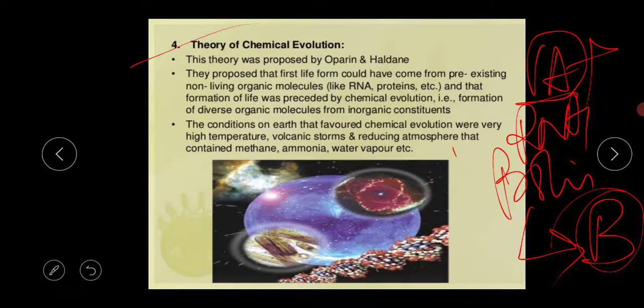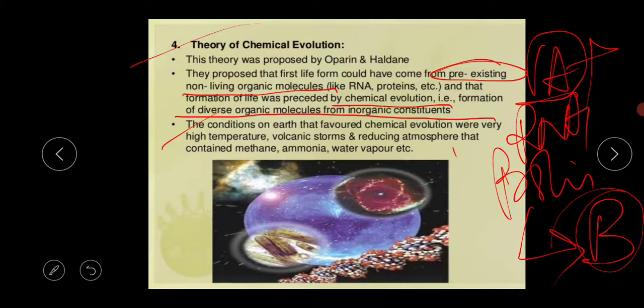The conditions on Earth favoring chemical evolution were high temperature, volcanic storms, and a reducing atmosphere containing methane and ammonia. They proposed that the first life could have formed from pre-existing non-living organic molecules, and that the formation of life was preceded by chemical evolution, that is, the formation of diverse organic molecules from inorganic constituents.